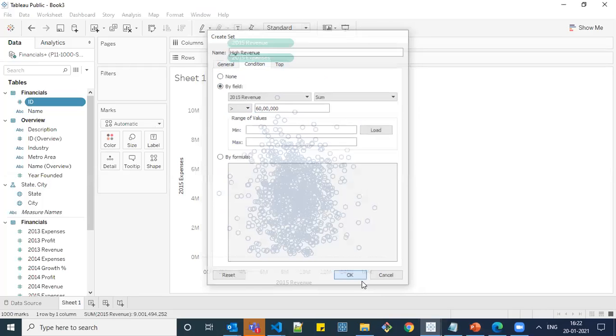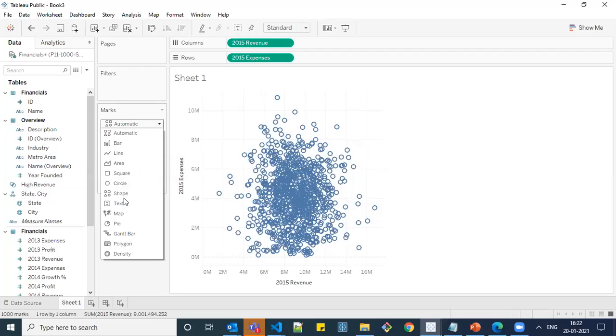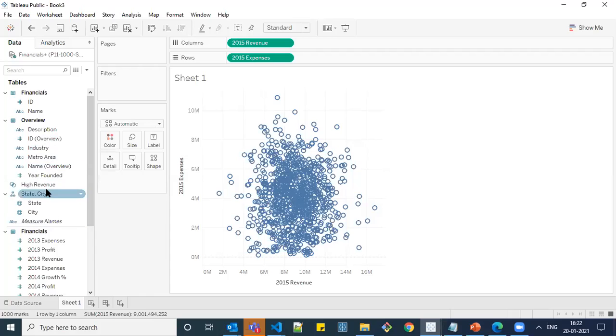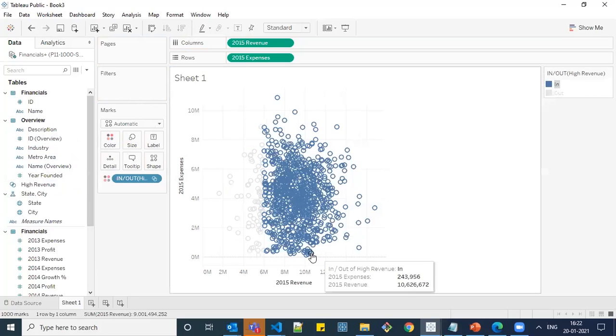Okay. And if you drop it over, these are shelves, different shelves in Tableau: page shelf, filter shelf, mark shelf, column shelf, and row shelf. In this mark shelf, we have different options like color. You can drag fields either to color, size, label, detail, tooltip, or shape, based on the different types of chart you choose. So here I'm going to drop this high revenue over color, and you can see that if you click on this in highlight, we are getting greater than 6 million.